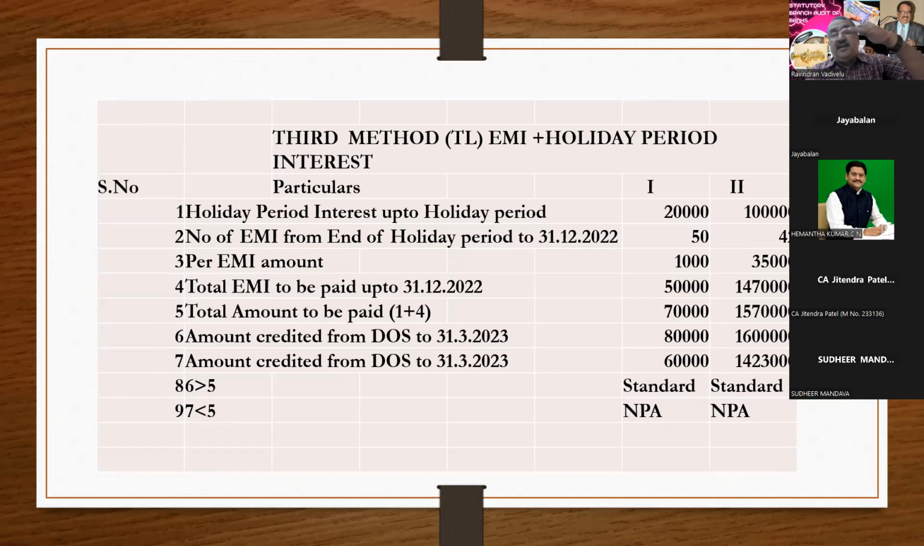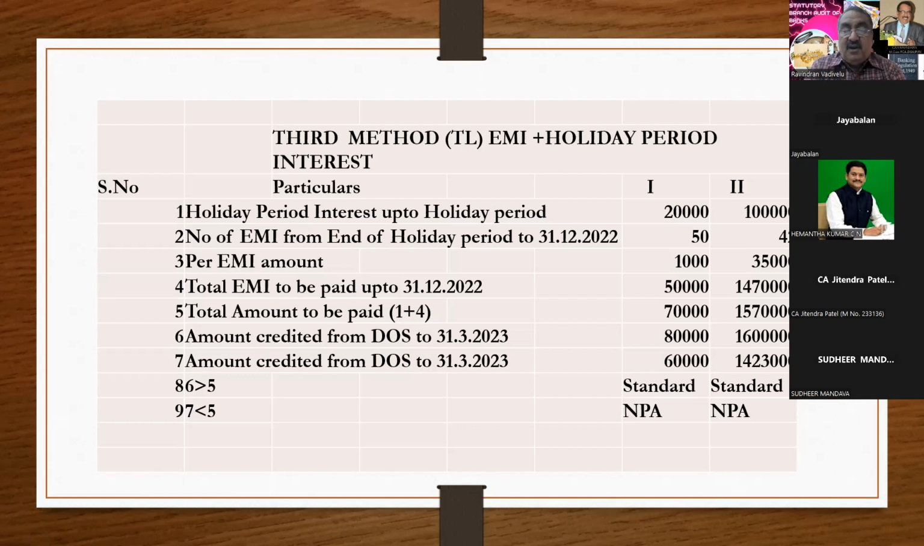So you have to calculate all the holiday period interest plus the EMI due up to 31/12/22. In the second method, it is only the EMI you are taking into the picture. Here you are taking holiday period interest plus EMI. These are the 2 things that you have to remember.